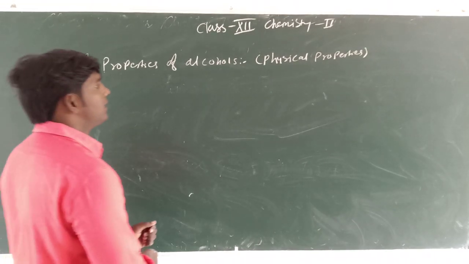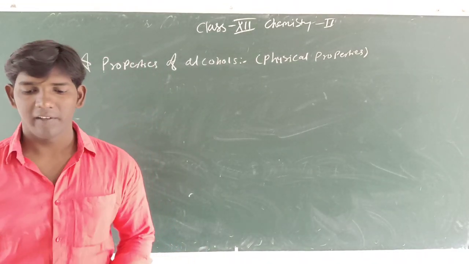And now I take the chemical properties of alcohol.